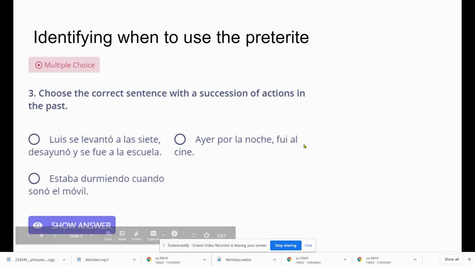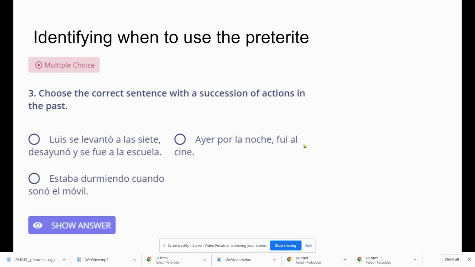Another question on the quiz was choose the correct sentence with a succession of actions in the past. And we have the exact same answers as the last question. Luis se levantó a las 7, desayunó y se fue a la escuela. Ayer por la noche fui al cine.